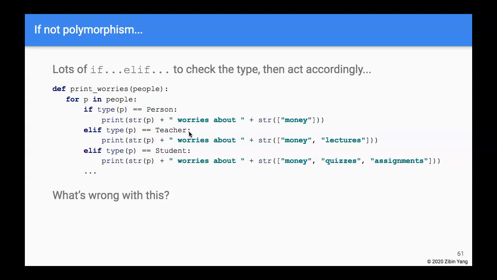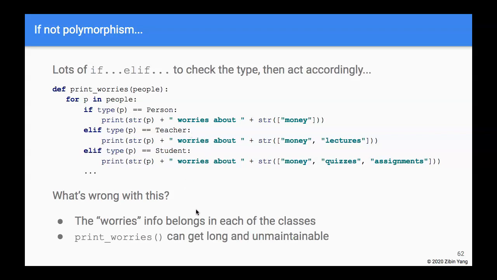Well, there are a couple problems with this. So first of all, what a person or a teacher or a student worries about, that information should really be part of the type itself, right? For example, what a student should worry about should be part of the student class rather than in the print worries function. So it kind of violates the principle of data encapsulation, right? The information is in the wrong place.